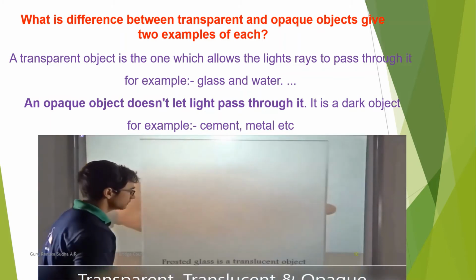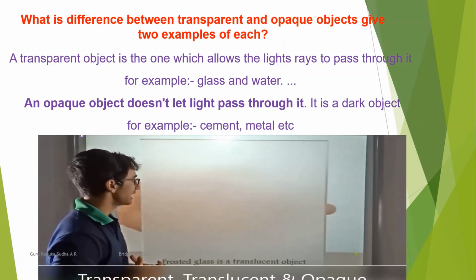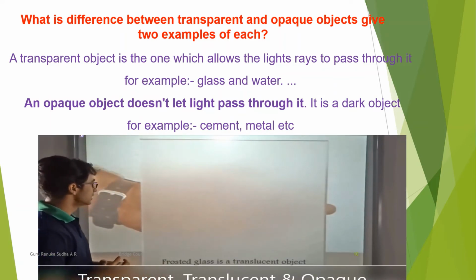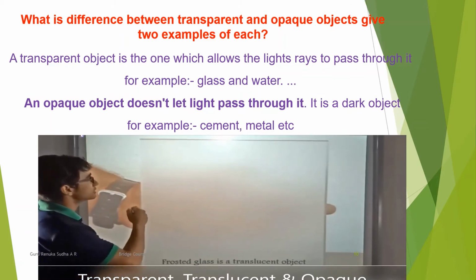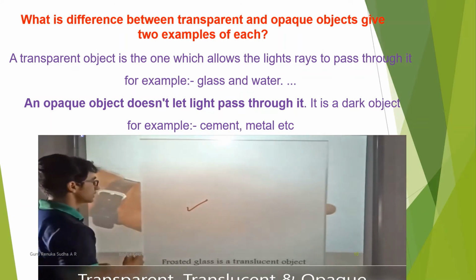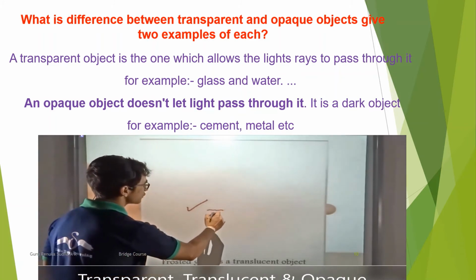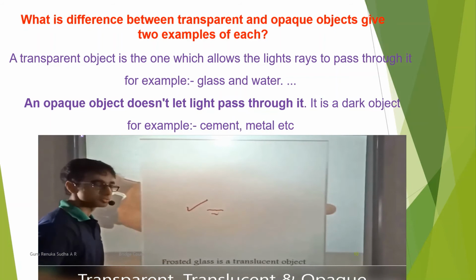In this picture, you will notice that the concept of a translucent object has been explained very clearly. You will notice that the hand of the man is very clearly visible when the translucent object, the frosted glass in this case, is not kept. But behind the frosted glass, his hand is somewhat visible, not clearly visible.